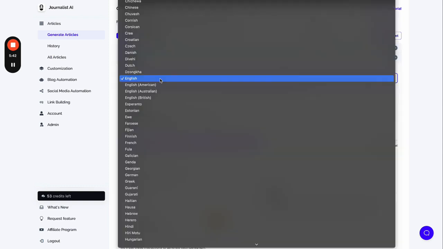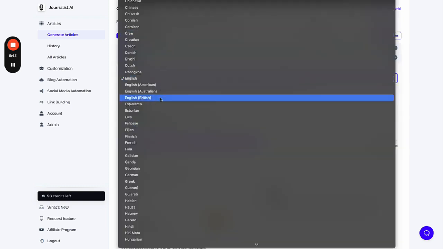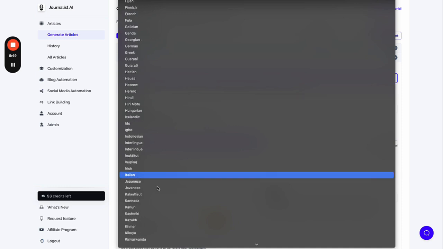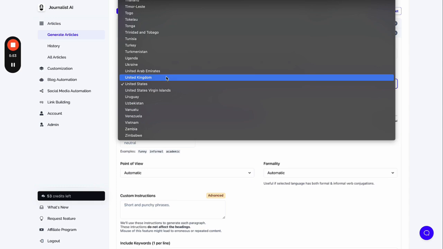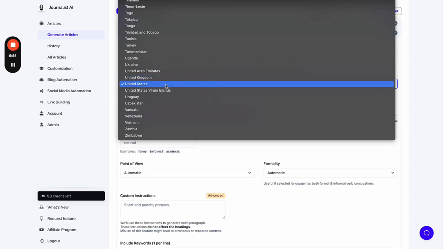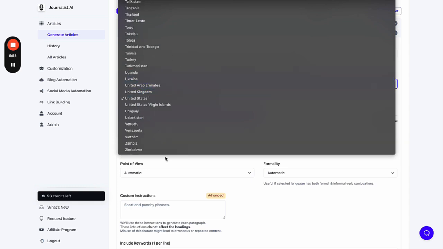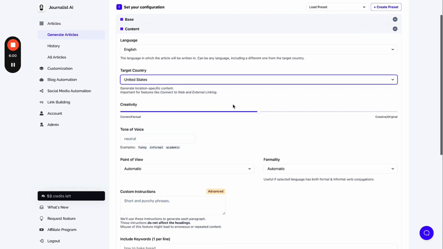In terms of content, of course, choose the target language. If you're building links for a Spanish client or a Spanish site, or Portuguese or Greek, whatever, choose the correct language. If it's just English, just choose English. Make sure you select the target country. If you're trying to rank a site in the US, make sure it's US, or UK, wherever, because these countries do speak English too, but again, you want to make sure you target the correct one.